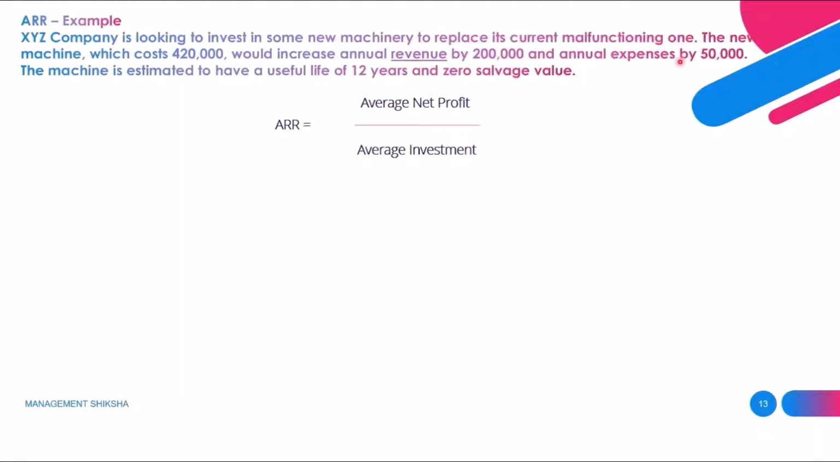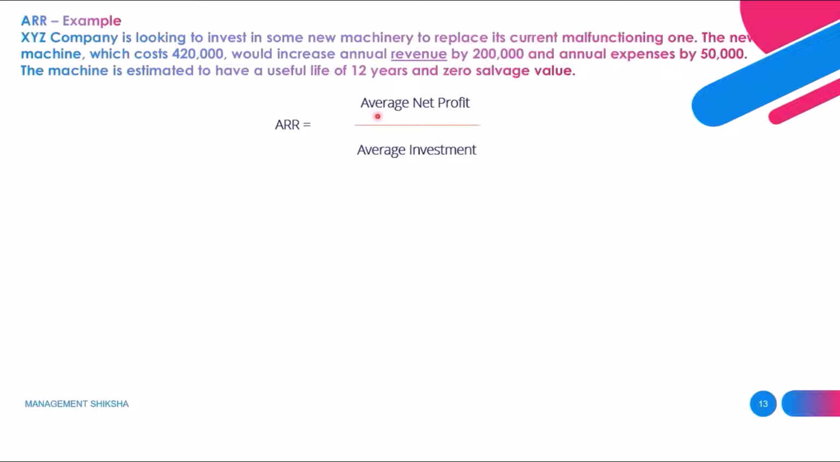Let me see one more example. Here XYZ company is looking to invest its money in buying a new machine. They want to replace an old machine with a new machine. The cost of the machine is 4,20,000 rupees. If they purchase this machine, every year they get revenue or income of 2 lakhs rupees, and the expenses are 50,000 rupees each year. The life of the machine is 12 years. The salvage value, meaning extra value, is 0. So now we want to calculate the ARR.